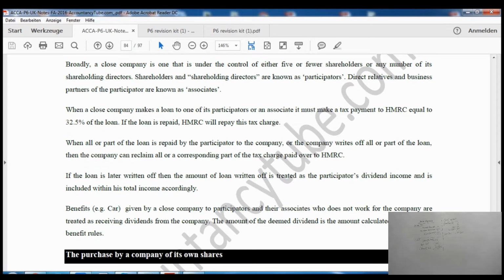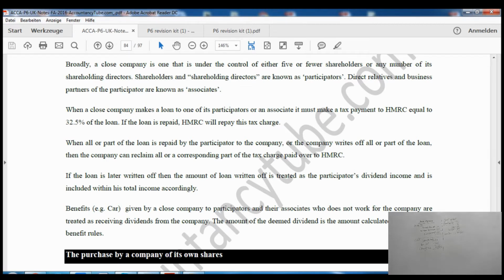Now, sometimes it can happen like this as well. The shareholder took a loan of £100,000. Then, as a company, I have paid 32.5% of the £100,000 to HMRC. Now, the shareholder did not pay me all of the loan. They only paid me half of that, £50,000. Then HMRC will pay me 50% of the penalty back. So whatever amount a shareholder pays back on the loan, according to that amount, the penalty which you have paid to HMRC will be paid back to you.